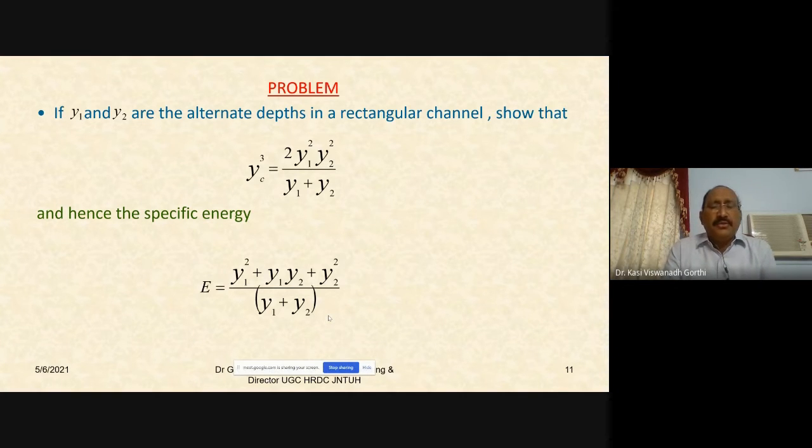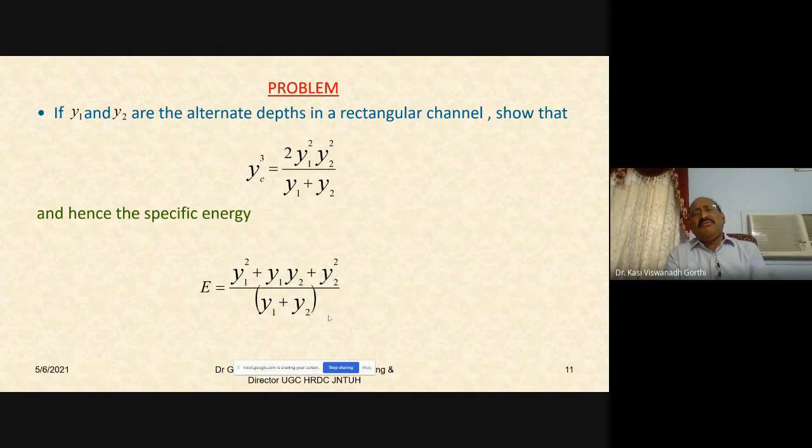If y1 and y2 are the alternate depths in a rectangular channel, show that yc cube would be equal to 2 y1 square y2 square divided by y1 plus y2, and hence the specific energy E is equal to y1 square plus y1 y2 plus y2 square divided by y1 plus y2.